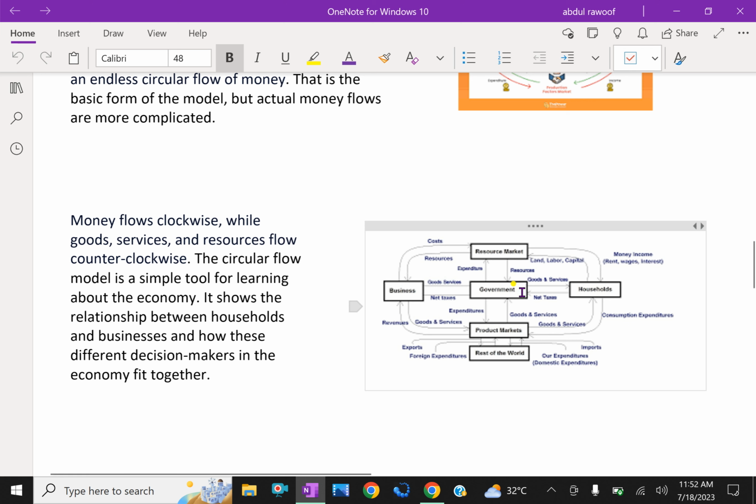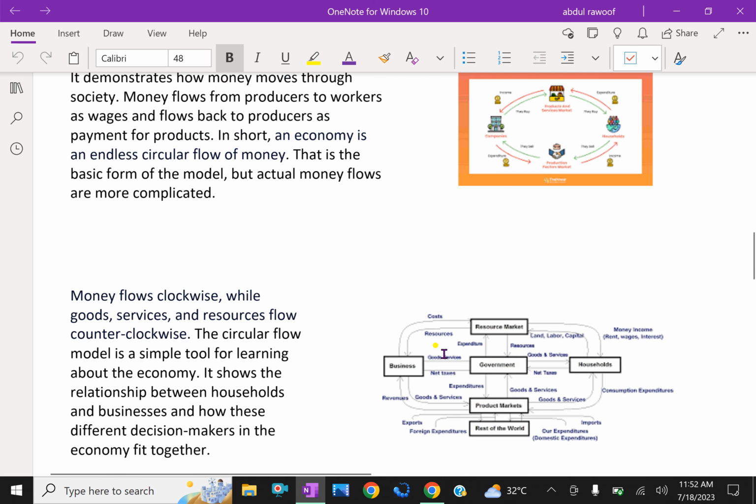Business organizations make payment of money to the households for receiving various resources. The households in turn make payment of money to business organizations for receiving consumer goods and services. This cycle shows the interdependence between the two major entities in a simple economy.